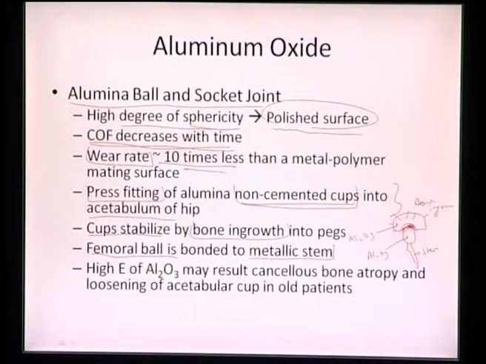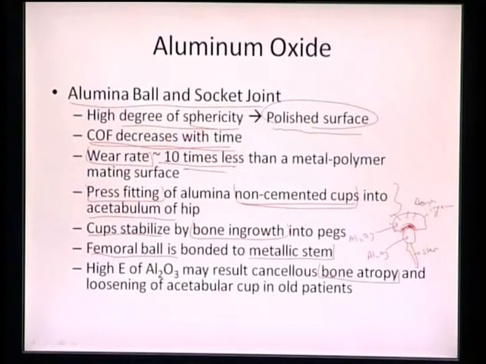Again, there can be one problem with utilizing aluminum oxide: it can result in bone atrophy, because the modulus is very high and the wear rate is very low, and the nearby cancellous bone will start thinking, oh, I am not needed because the load is being borne by aluminum oxide itself. So it might lead to cancellous bone atrophy, because it has very high Young's modulus, bending strength and compression strength, so the bone may start thinking, oh, I am not required here at all because the load is totally being borne by aluminum oxide.